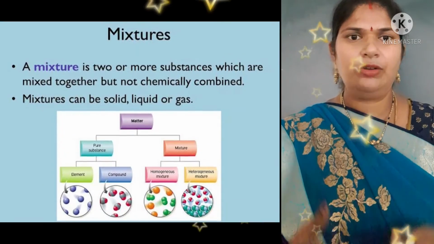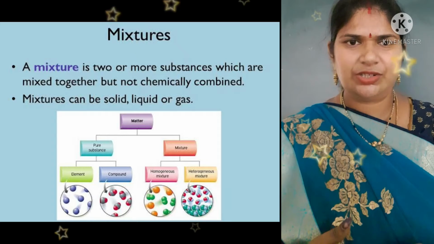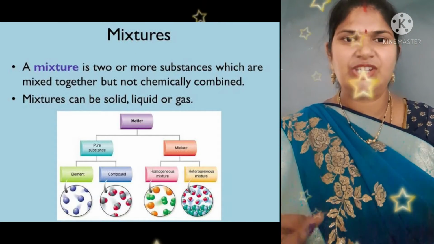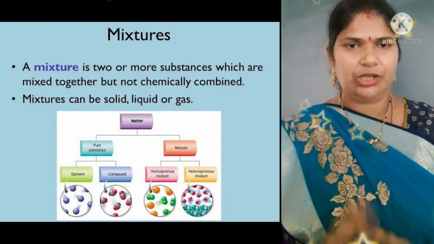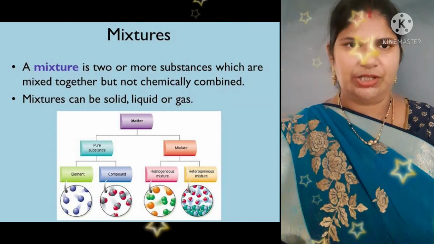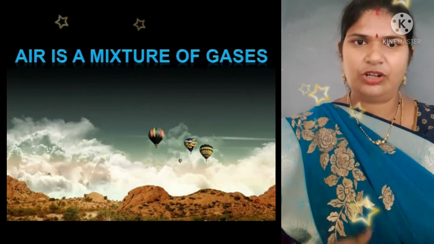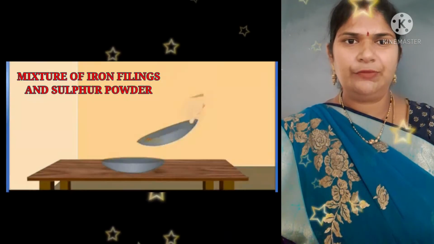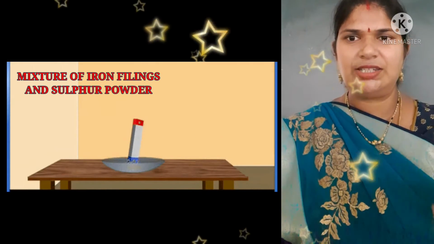Now let us learn about mixtures. What are mixtures, children? Mixtures are nothing but if two or more substances mix together simply without any chemical combination, then we call them mixtures. For example, air is a mixture of gases. Yes or no? In the same manner, one more example is the mixture of iron filings and sulfur powder.